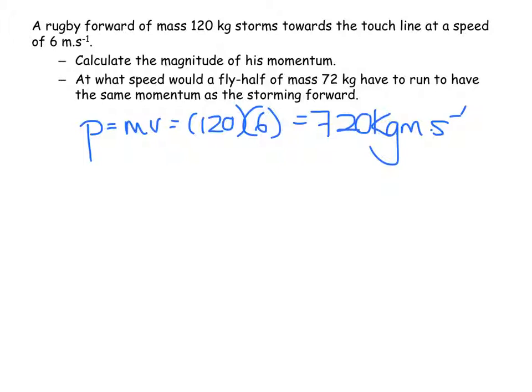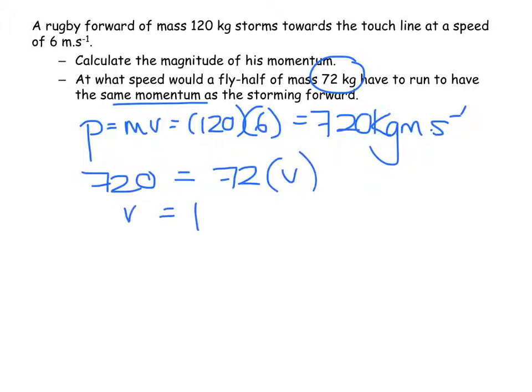What speed would a fly half of mass 72 kilograms have to run to have the same momentum? So I take the same momentum, 720. I put my 72 kilograms in, and I am looking for a velocity. And I find that he needs to go at, and they only want a speed, so they don't even care about a direction, 10 meters per second.